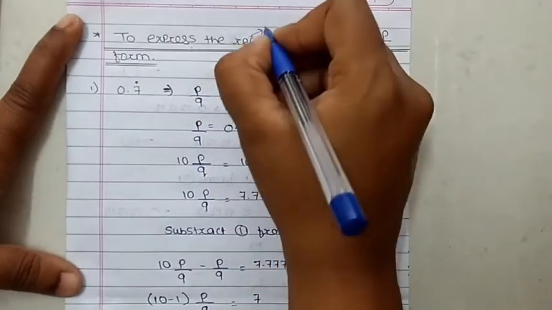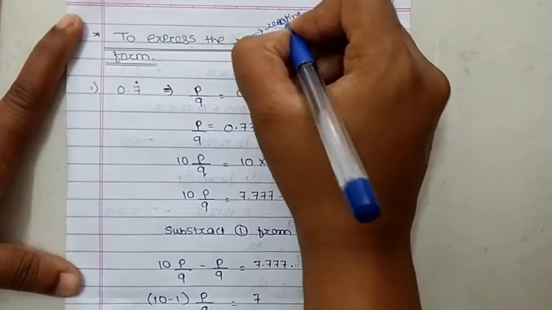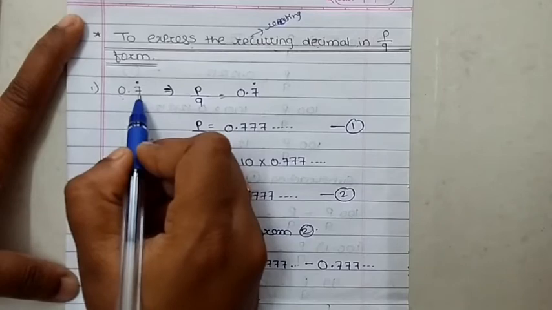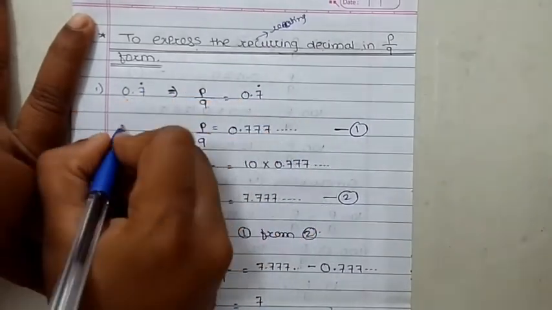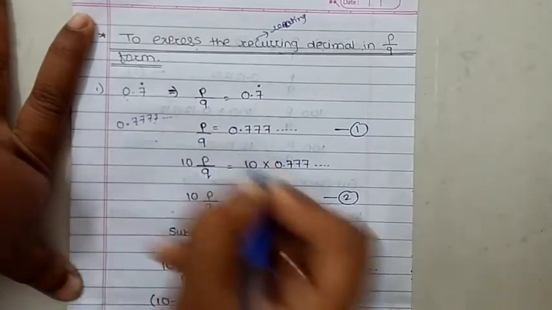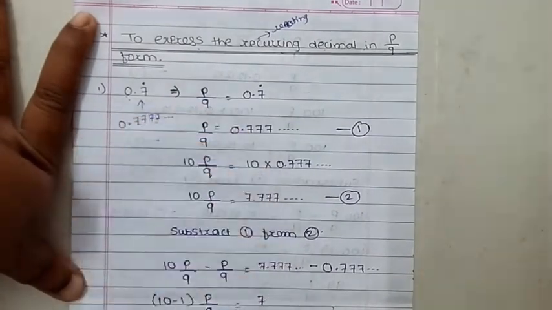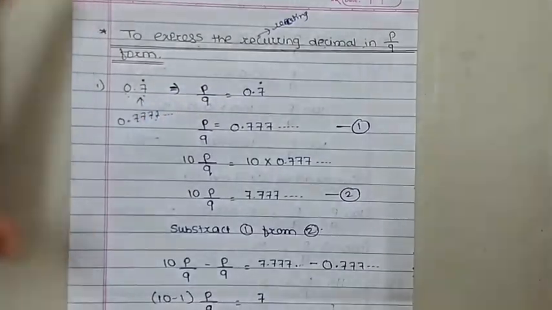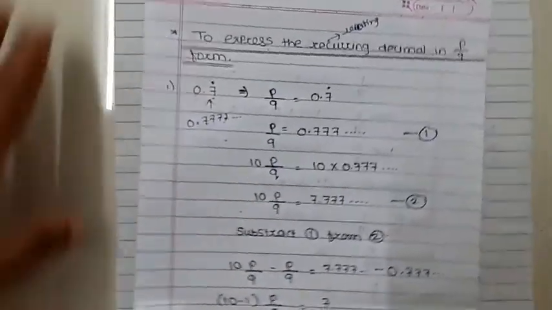Recurring means what? Repeating. So what is this one? 0.7 and on the top of this there is one dot. That means 0.7777, the same digit is repeating. Then we can write it like this. Clear? That means one digit is repeating here.